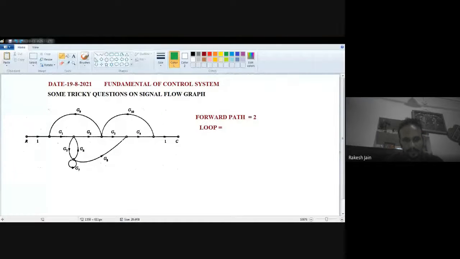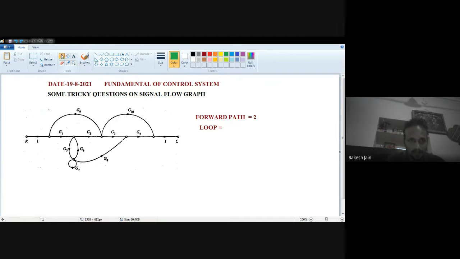Now which one is the next loop? G1, G2, G9 is a loop. G3, G4, G10 is a loop. Then G5, G6 is a loop, and G7 is a loop. Now is any other loop there? We have to see the question very carefully. See G5, G8, then G4, then G10, then G9, and then G1. This is also a loop.